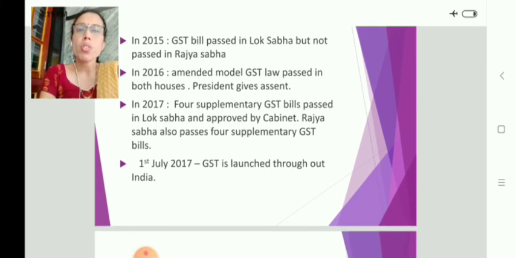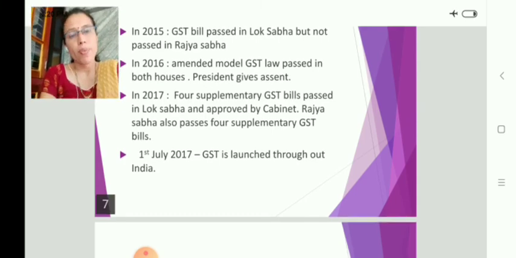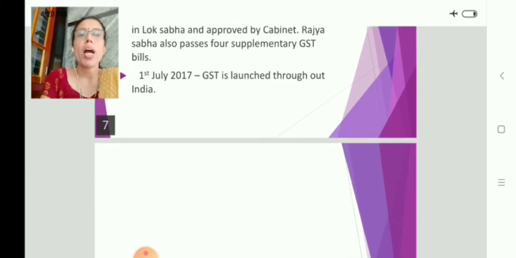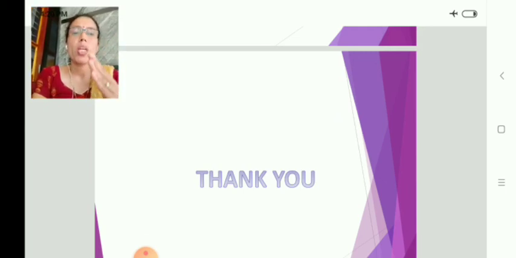In the year 2017, 4 supplementary GST bills passed in Lok Sabha as well as by Rajya Sabha, and by Cabinet, and from 1st July 2017, GST is launched throughout India. So this is the story behind the implementation of GST. GST evolved in India after so many developments, so many discussions, so many committees formed for this purpose.